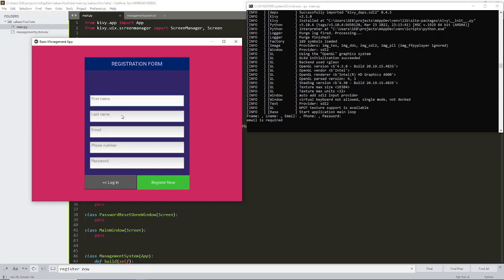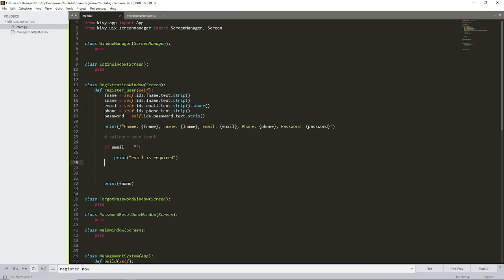Now we want to check if any of these fields is empty. If this is empty, or this is empty, or this is empty, or this is empty. So it's going to be a chain of or statements, and then I'll change the message. If this is empty, or the password is empty. So if any of the four are empty, then we want to put a message that all the input fields are required.